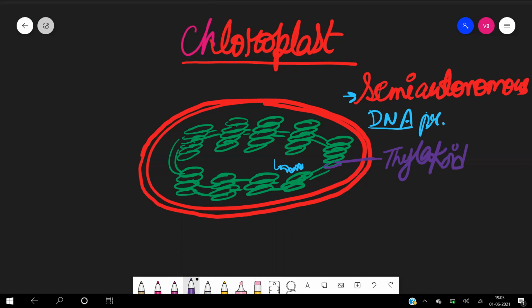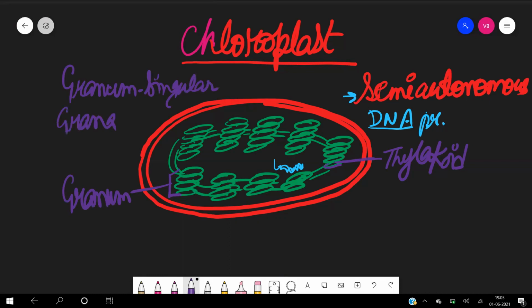They are not present singly. They are present in a bunch. The bunch of thylakoids is known as granum. Granum is singular and grana is the plural, meaning many grana are present inside.